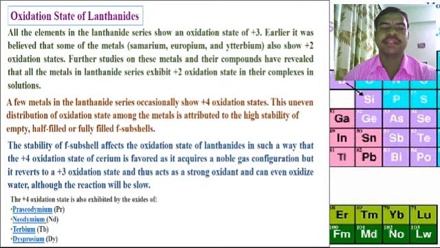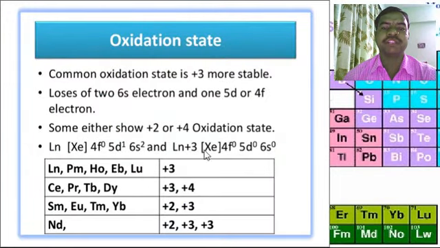A few metals in the lanthanide series show the +4 oxidation state, and the distribution of the oxidation states among the metals is attributed to the high stability of empty, half-filled or fully filled subshells. Here the common oxidation state is +3, which is the more stable. La, Pm, Ho, Er, Lu show +3; Ce, Pr, Tb, Dy show +3 and +4. The elements Sm, Eu, Tm, Yb show +2 and +3, and Nd shows +2 and +3.